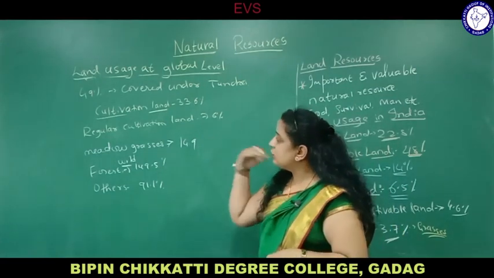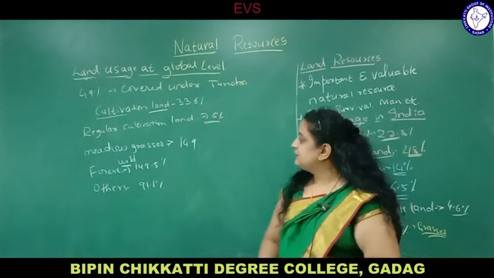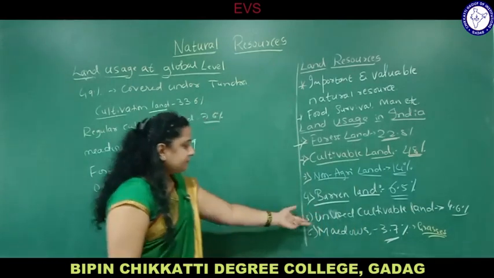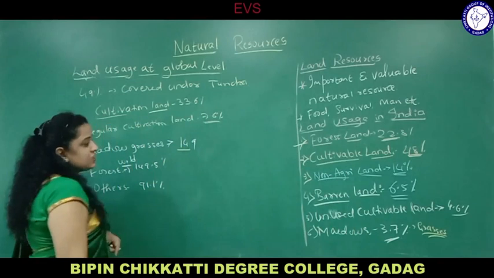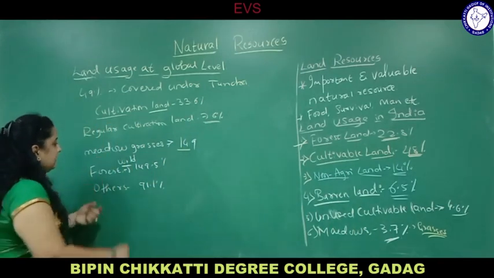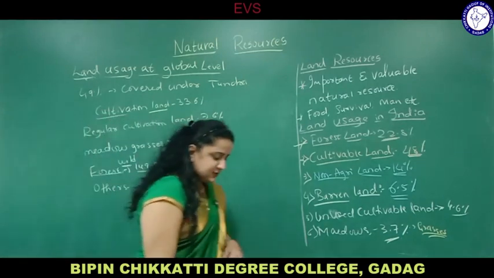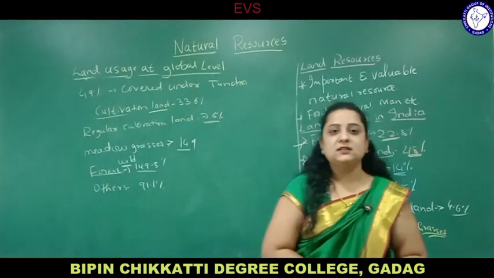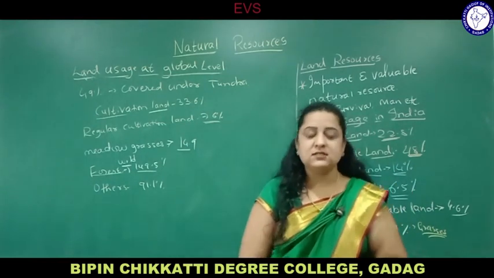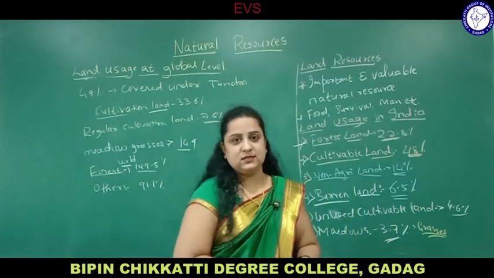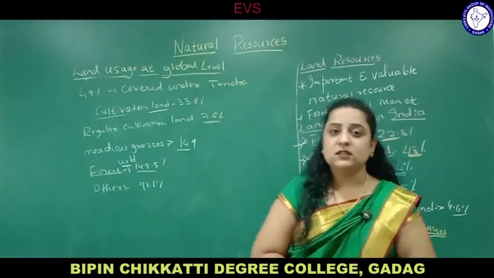Regular cultivation means throughout the year the land is used for cultivation, that is 7.6%. Meadow grasses, you have already seen. Here it is 14.9, that is at the national level, and this is the globe level. Next, forest wild is 149.5%, and others, that is 91.1%. Others means the land is used for railways, roads, dams, bridges, or construction of houses, buildings, etc. So how much percent is under cultivation and how much percent of land is used for other human activities, that we have seen now.